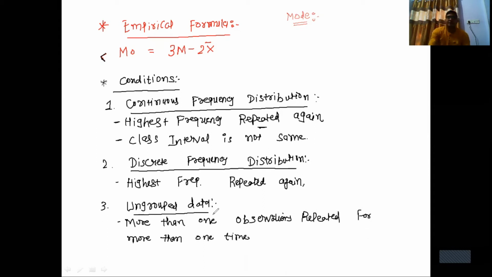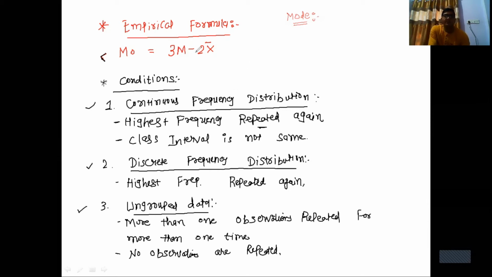Okay, means there are two observations which are repeated for three times. So in this case, we have to use the empirical formula again, or if no observations are repeated. So these are the conditions for the empirical formula. For continuous there are two conditions. For discrete there is one condition, for ungrouped data there are two conditions.